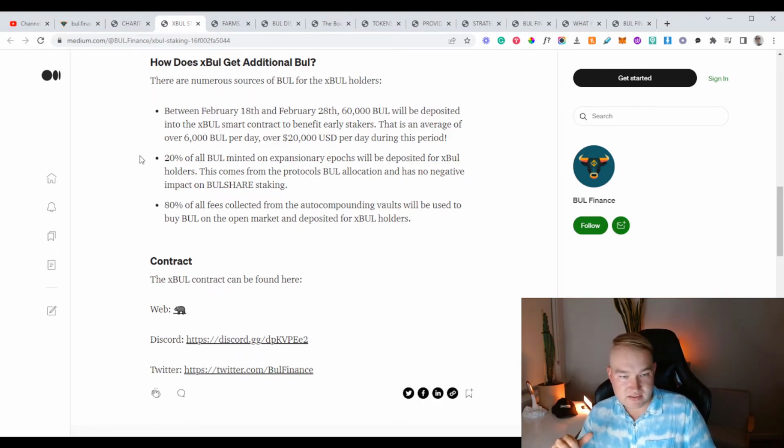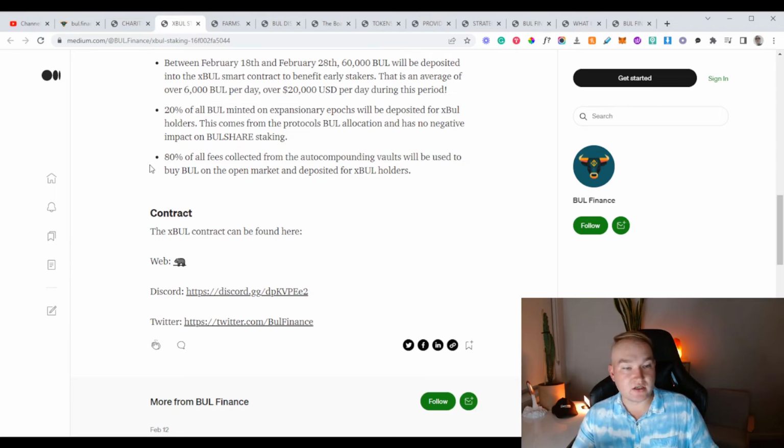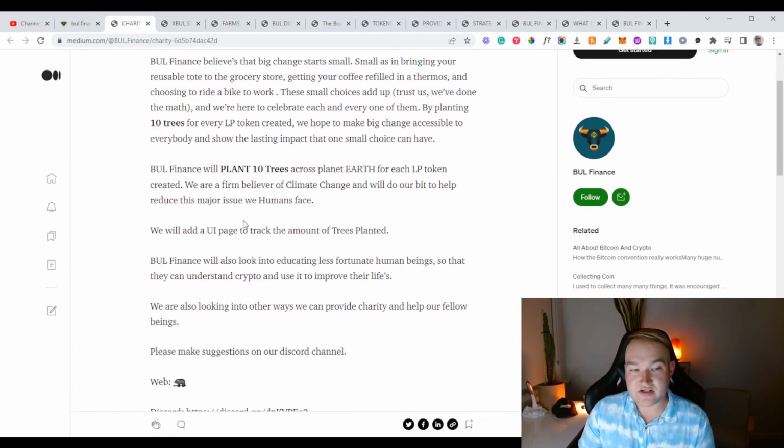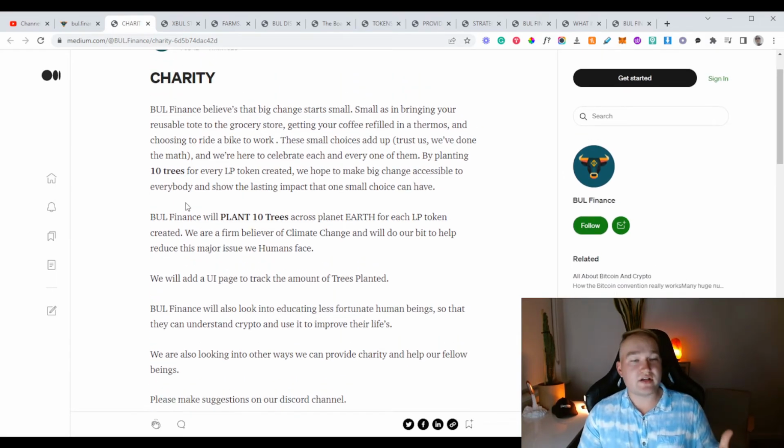20% of Bull minted on expansionary epochs will be deposited for XBull holders. This comes from the protocol's Bull allocation and has no negative impact on Bull share staking. 80% of all fees collected from the auto compounding vaults will be used to buy Bull on the open market and deposited for XBull holders. And then obviously they've got the charity side of things, so they talked about those 10 trees that they plant.